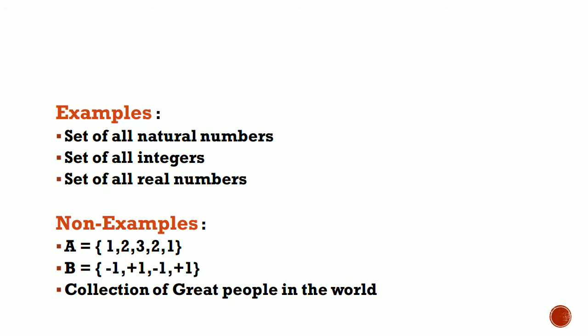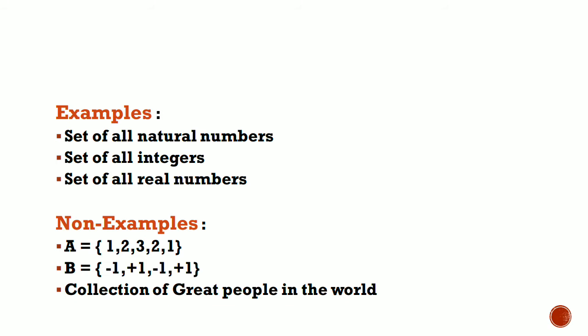And we can also see some non-examples. First one is a set denoted by capital letter A, which contains elements in the form 1, 2, 3, 2, 1. It is not forming a set because here two elements are repeated. Those two are 2 and 1. Similarly, for the second set also, a set containing elements in the form -1, +1, -1, and +1. And third example is collection of great people in the world. It doesn't form a set because there is a confusion or ambiguity about the inclusion of great people in the world. I hope you understood definition, examples, and non-examples.